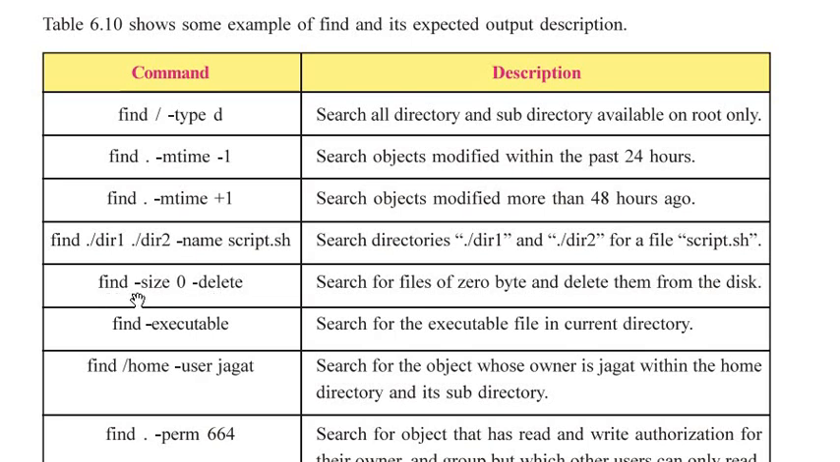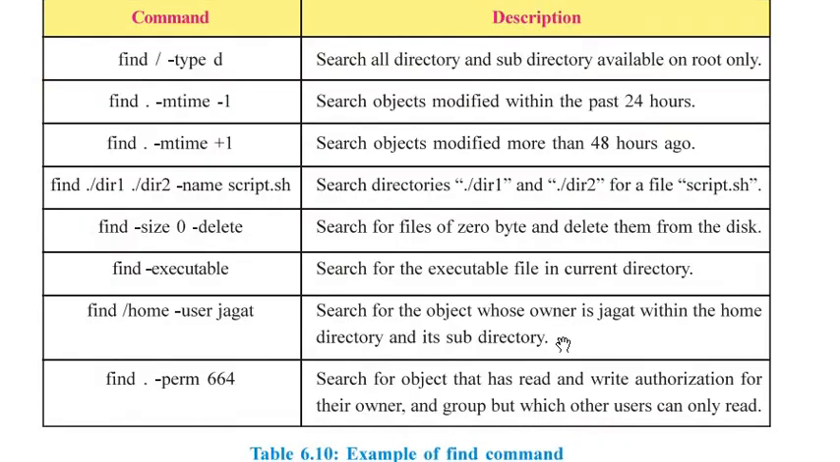Find -size 0 -delete searches for files of 0 bytes and deletes them from the disk. This searches plus deletes. Find -executable searches for executable files in the current directory. Find /home/user Jagat searches for objects whose owner is Jagat within the home directory and its subdirectories.